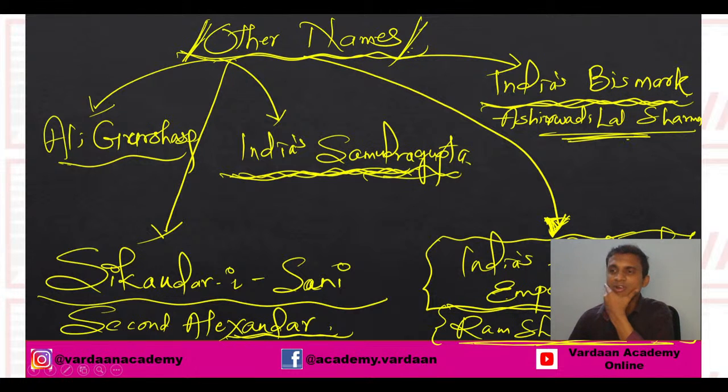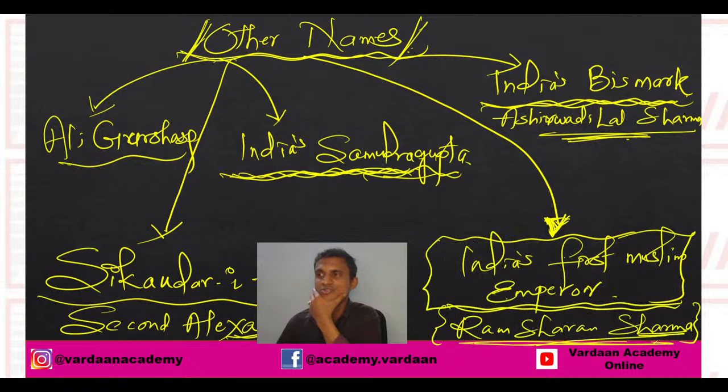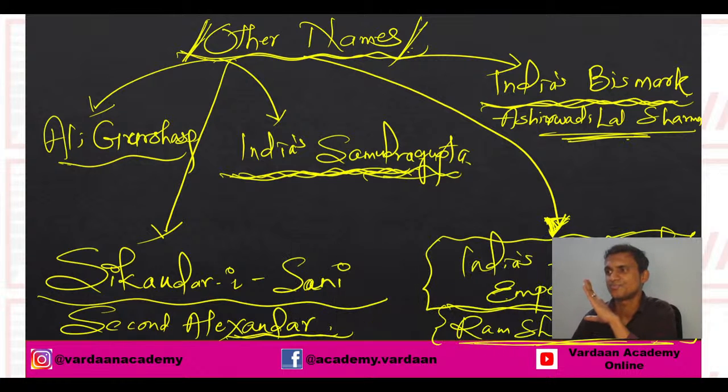All right, I can understand you can't see what's written behind me. I will just move myself so that you can see what I have written here. So that's India's first Muslim emperor. Ram Sharan Sharma calls him India's first Muslim emperor. I hope this is clear to you. Chalo, now let's move on.